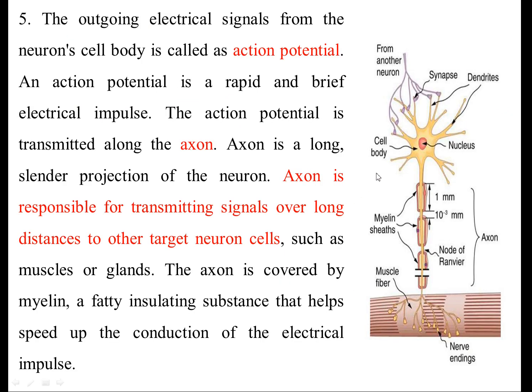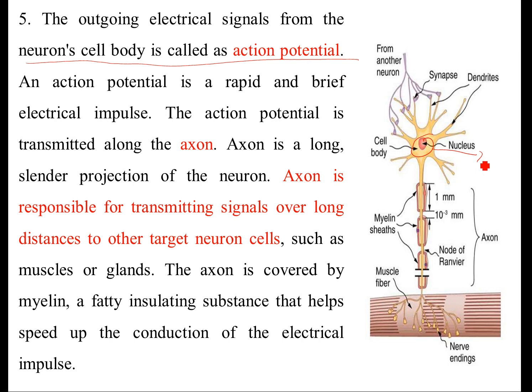The outgoing signal from the neuron cell body is called an action potential. That means the neuron cell body may generate a signal response. It may respond or it may not. If it responds, that is the action potential.